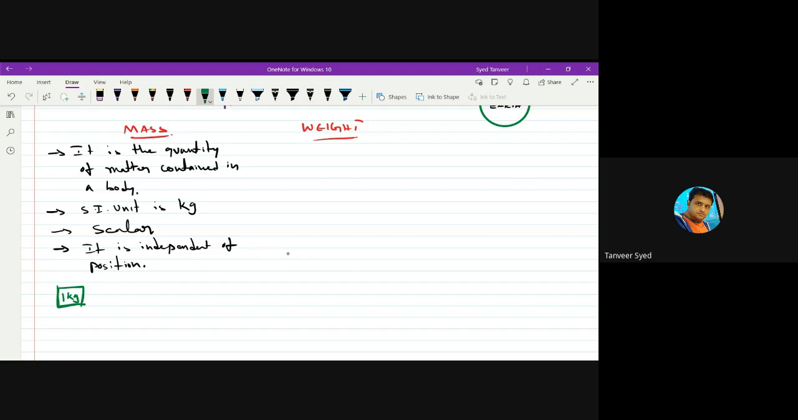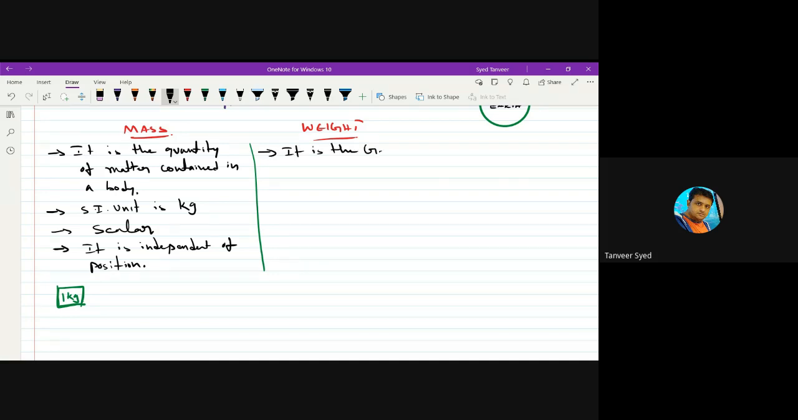If I take it to Jupiter, its mass is 1 kg. The number of atoms is not changing. If I take it anywhere in the universe, its mass will be the same. That's why the mass of a body is independent of its position. It does not depend on where the body is placed. It is always the same, unless you break down that body. Mass does not change. This is mass. Then what is weight? As I told you, the definition of it is the gravitational force acting on a body.